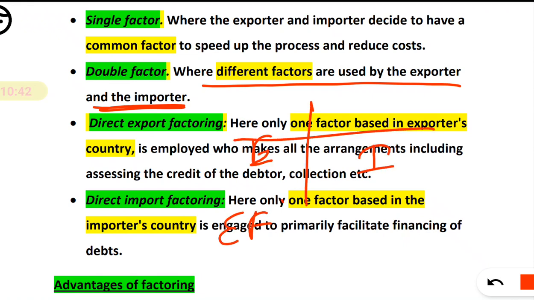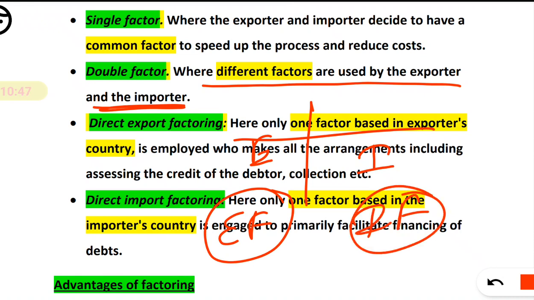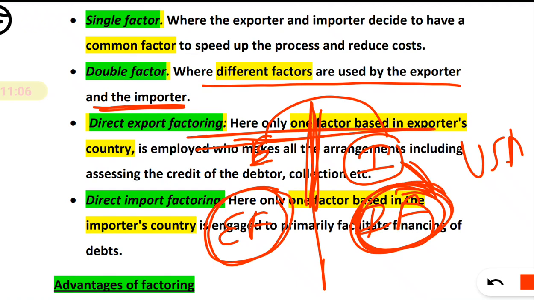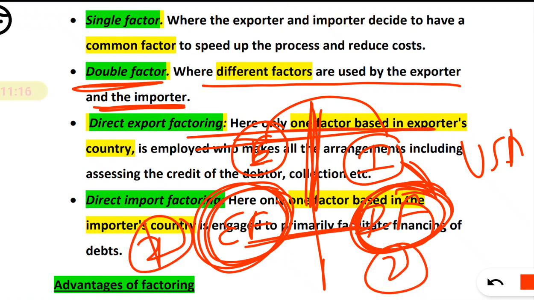Exporter will say I will have my own factor, and importer will say I will have my own factor. Because they are in different countries, they are not trusting each other's factor. So how will they work? They will send goods. The importer's factor will contact only the importer's factor, say if we are in USA, and the exporter will contact only the exporter's factor. There will basically be a double factor, means there are two factors.